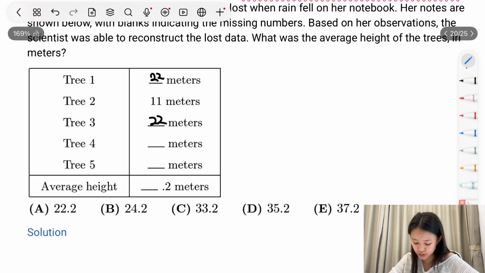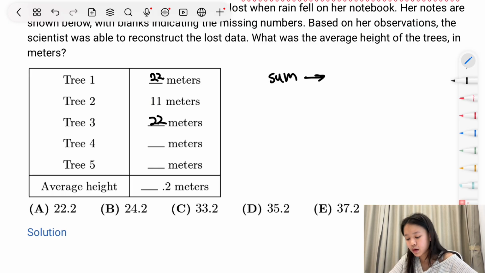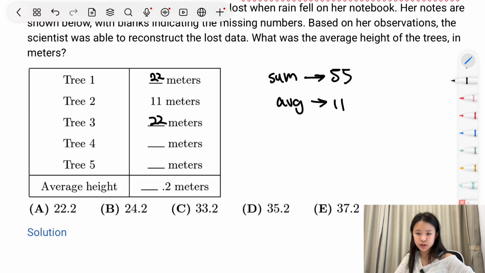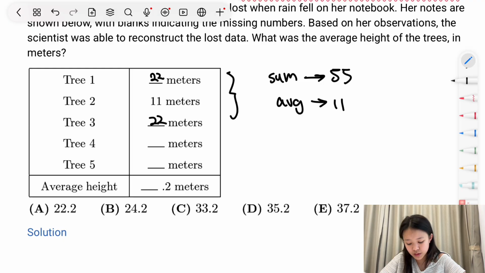And then look at the average it gives you. If the sum were divisible by 5, for example 55, then the average would be 11. However, the average is not a whole number, which means that the sum of all these numbers is not divisible by 5. And already the sum of these is 55. So we can ignore those and just think of tree 4 and tree 5. The sum of these trees must not be divisible by 5.